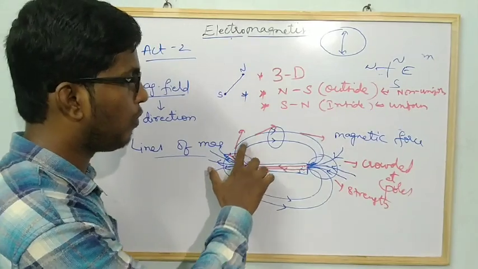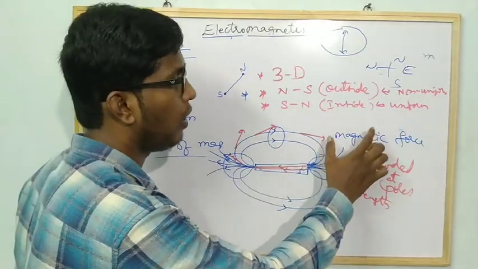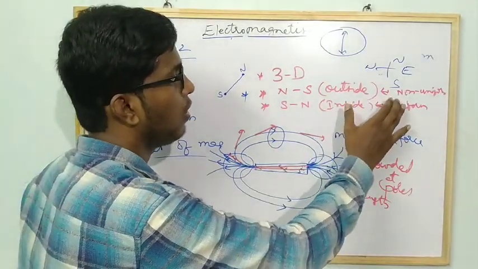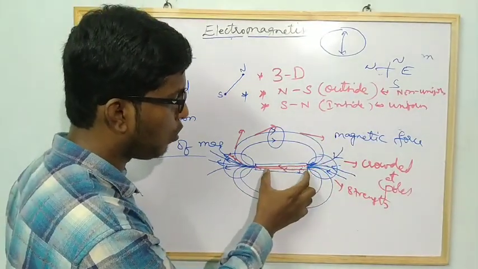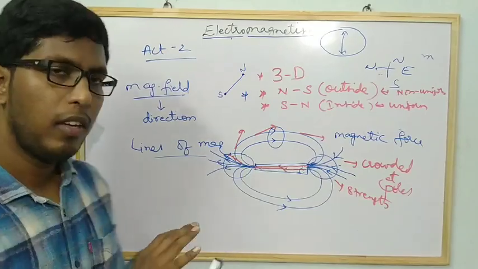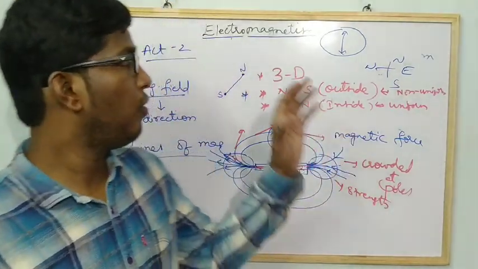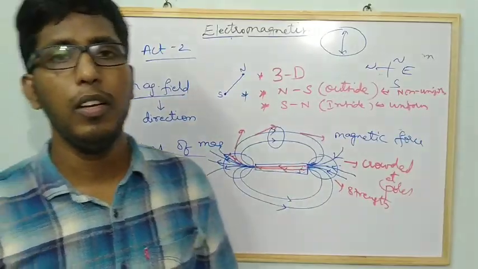Similarly, since the direction is changing here, we call the magnetic field non-uniform outside, and it is uniform inside the bar magnet. Is it clear now? Okay, we will discuss the next topic.